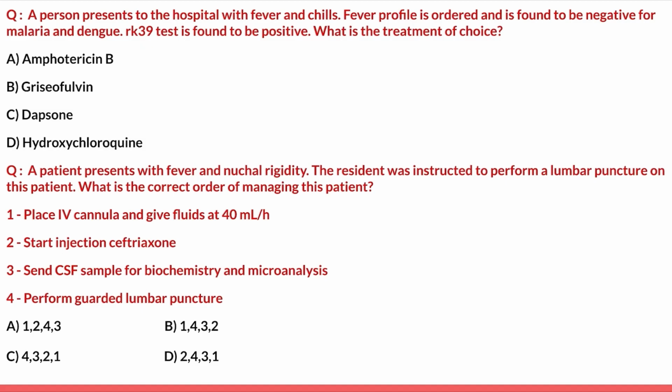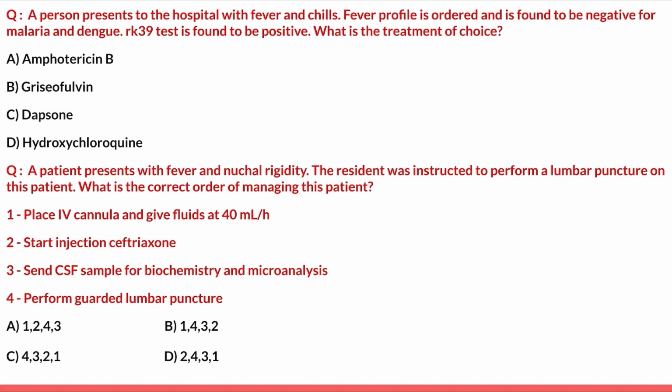Moving forward, next question: a patient presents with fever and neck rigidity. The resident was instructed to perform a lumbar puncture on this patient. What is the correct order of managing this patient? The options are: place IV cannula and give fluids at 40 ml per hour, start injection ceftriaxone, send CSF sample for biochemistry and microanalysis, and perform a guarded lumbar puncture. They have asked you to arrange these options in the correct order. Such questions are expected in INICET.